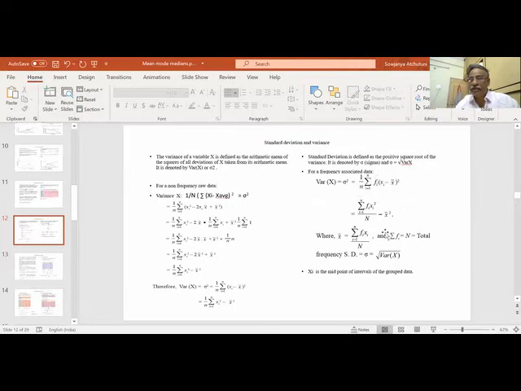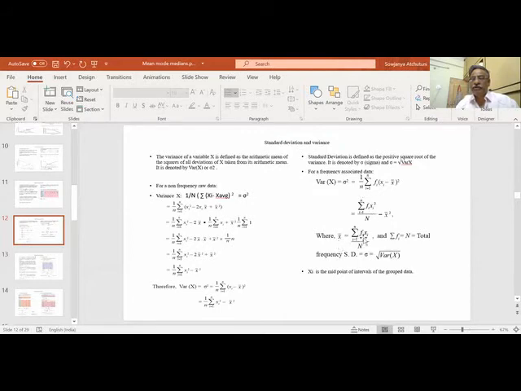Again, if we expand, we get sigma fi xi square by n minus x bar square. Same way, only instead of xi square, I get fi into xi square. So you can use either formula for variance.